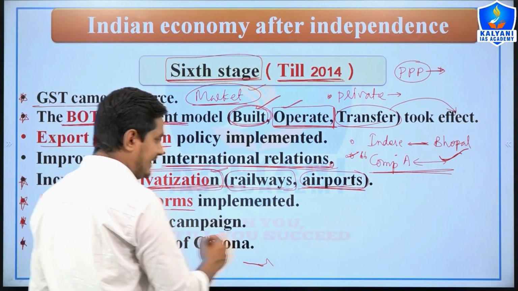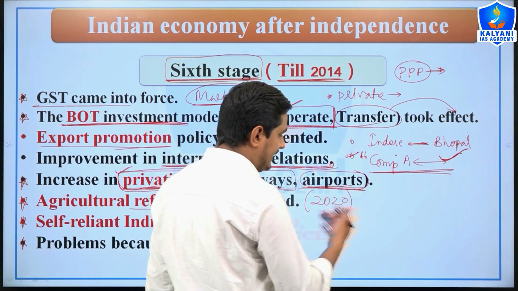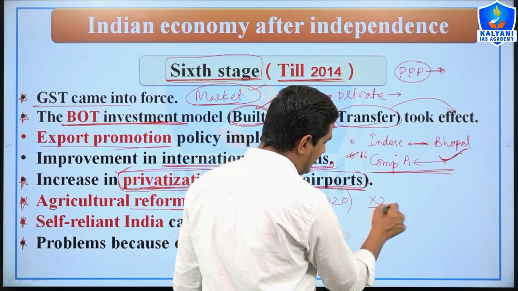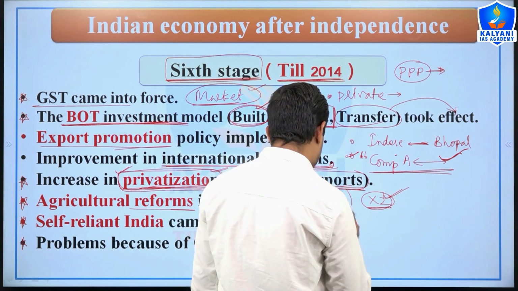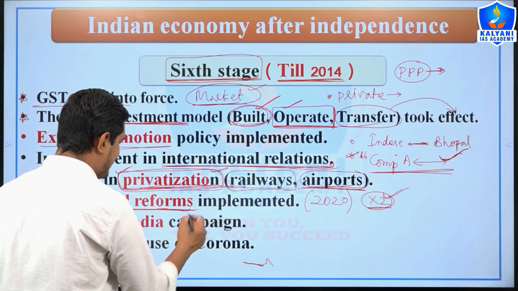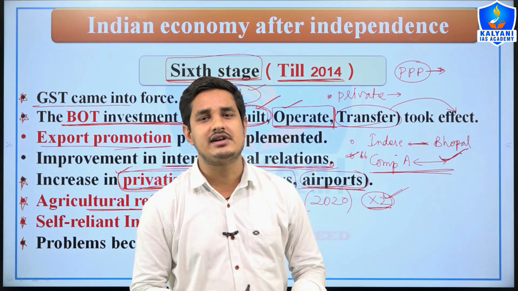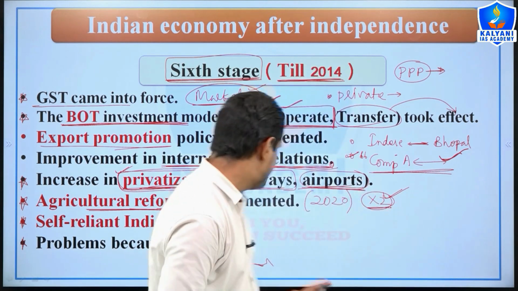And as you know, in 2020, to double the income of farmers, the government of India enacted three agricultural bills, and we will discuss these bills in our future lectures, right?